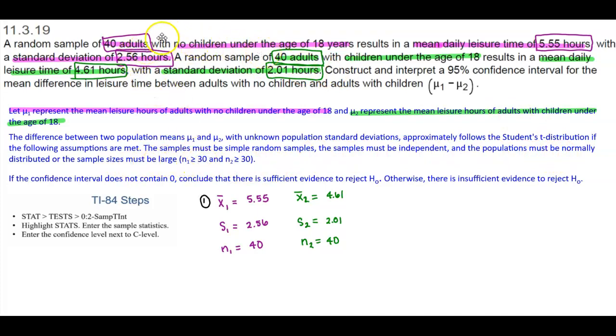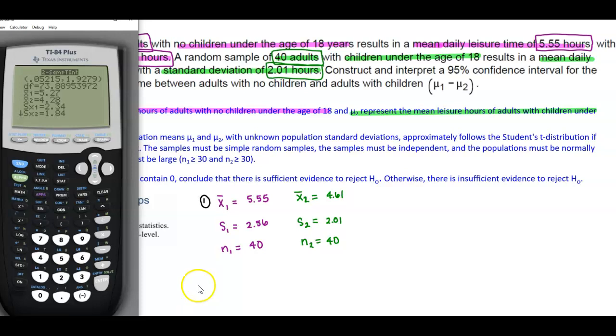Well, the sample sizes are greater than or equal to 30. So, if the confidence interval does not contain 0, then we conclude that there is sufficient evidence to reject the null. Otherwise, there is insufficient evidence to reject the null. So now we're going to use the steps for TI-84 to find the confidence interval. So let's go ahead and do that.